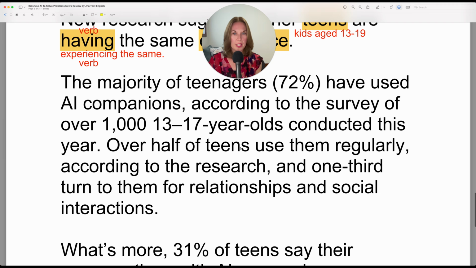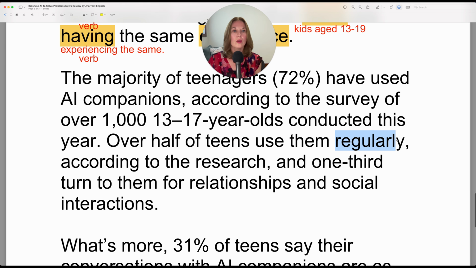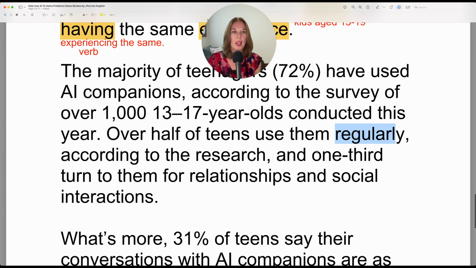Over half of teens, so here they're using the short form again, over half of teens, so more than 50% of teens use them, the chatbots, regularly, according to the research. And 1/3 turn to them for relationships and social interactions. So here we have this phrasal verb. What does it mean? When you turn to someone or something, it means you go to that person or that thing, because AI chatbots are not people, they're things, for support, help, advice for a specific purpose.